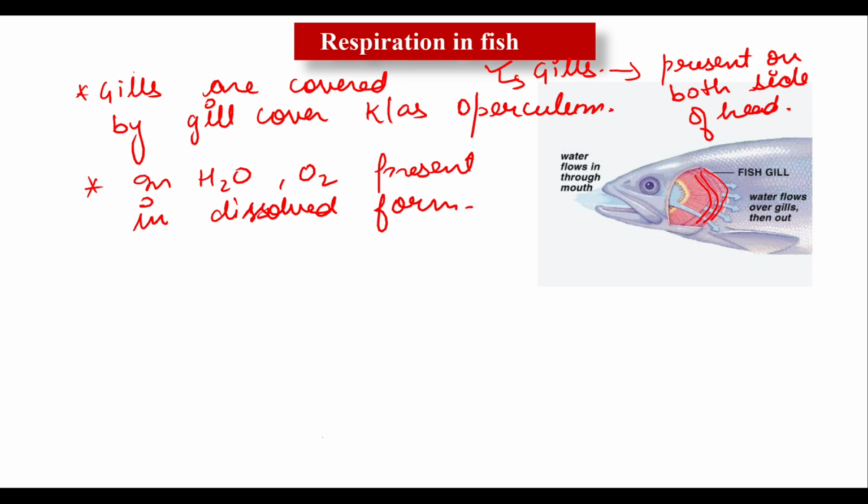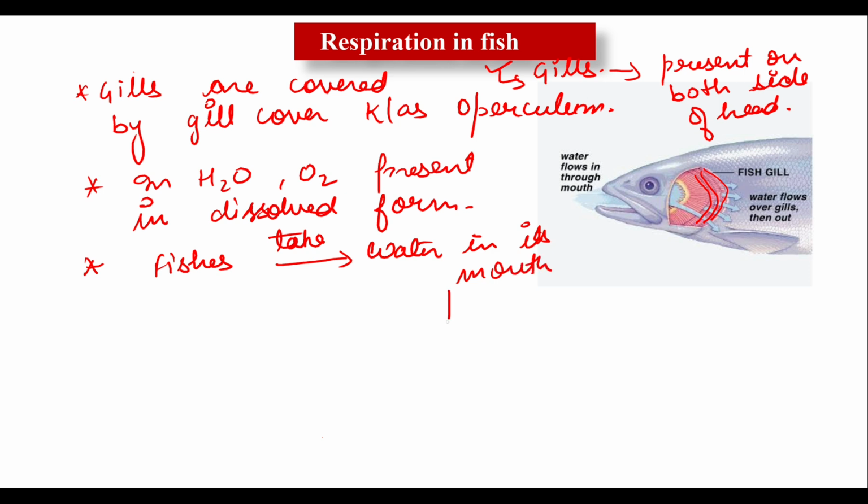So how does this happen, how do they use it? Actually, fishes breathe by taking in water. Fishes take water inside their mouth, and then it goes toward the gills.